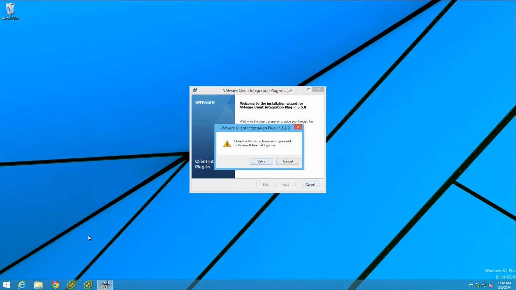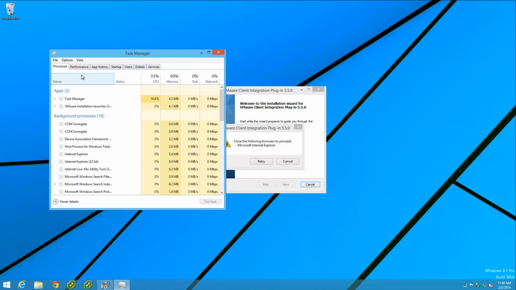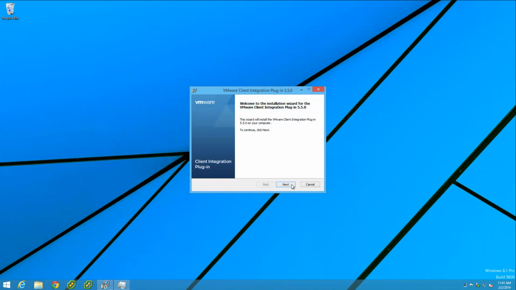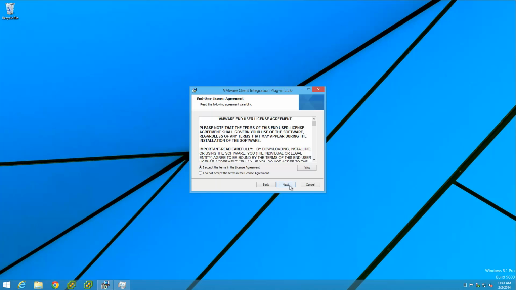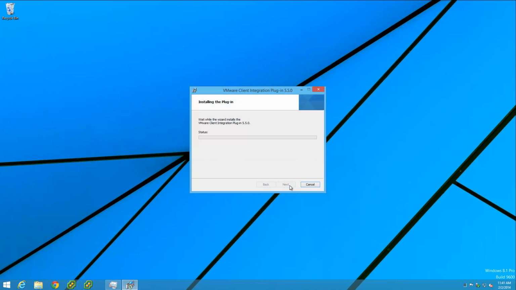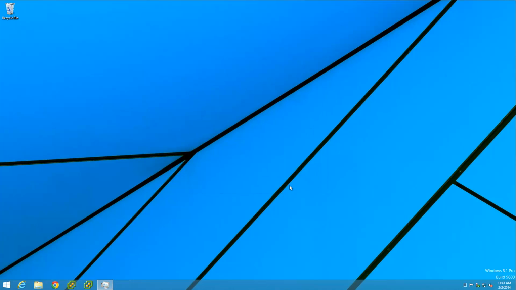It still thinks Explorer is open. So we're now getting the client integration plugin installed. And this is our last bit of desktop tweaking. And now we should be ready to administer our home lab.